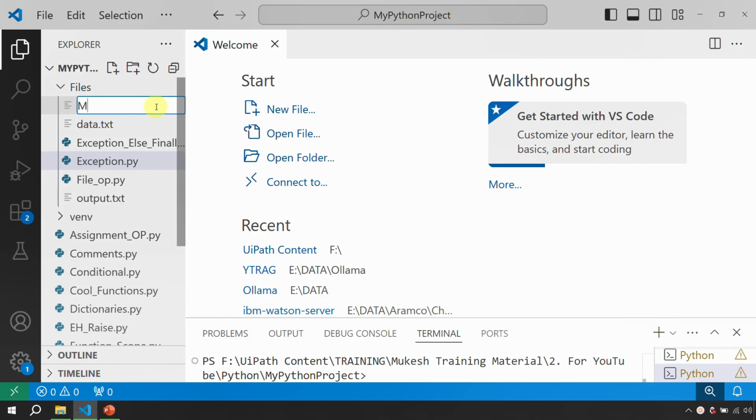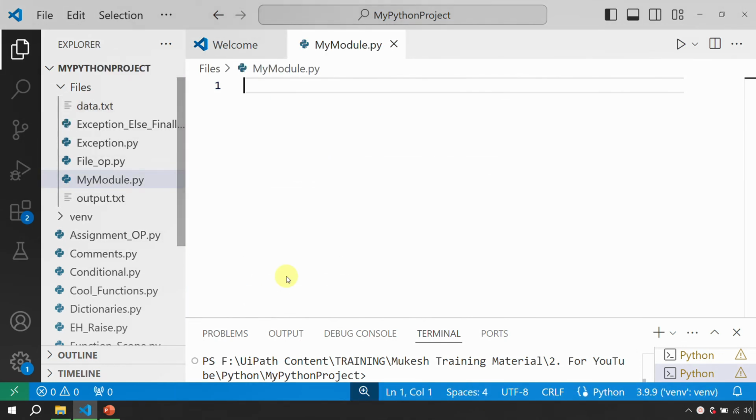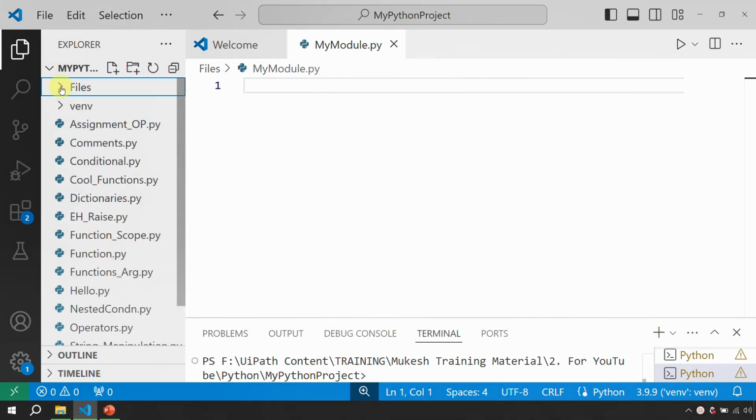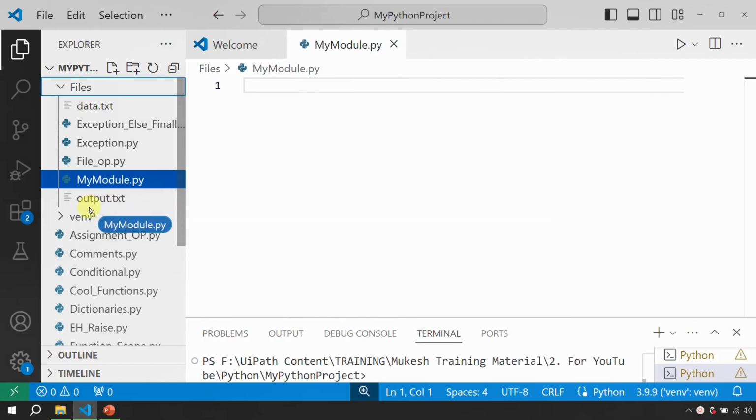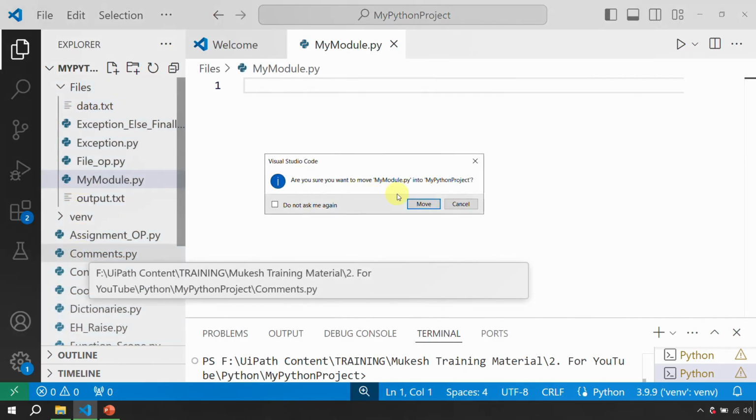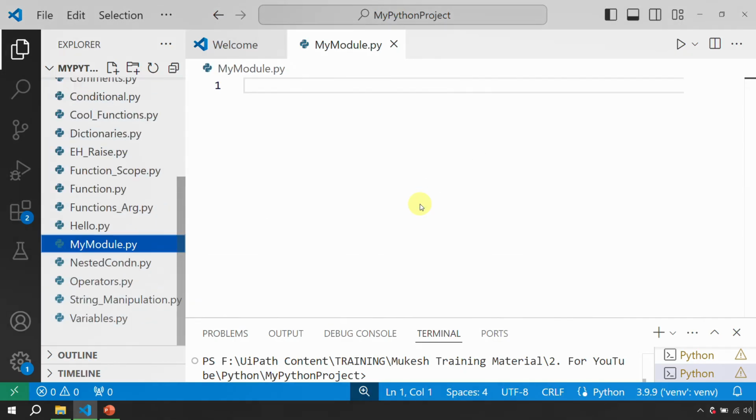So I will simply call it, let's say, my module. Okay, so my_module.py. .py, because this is a Python file, right? So I created something which is called my_module.py, and I think it's created inside this folder, but I can always drag it outside like this. Move. Okay, so my_module.py.